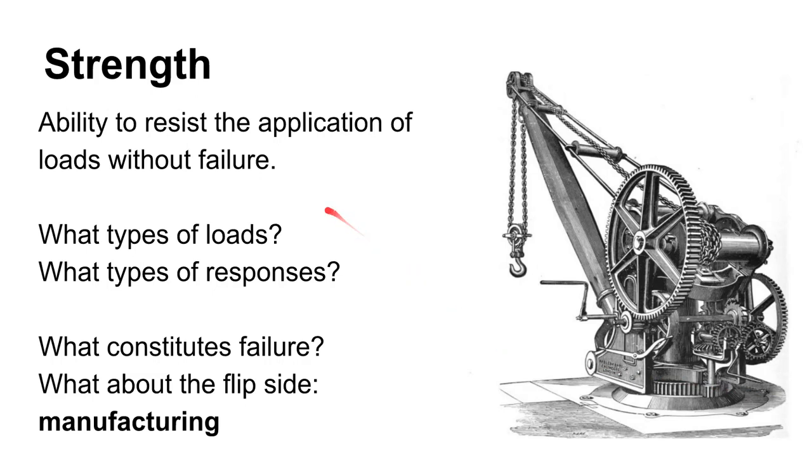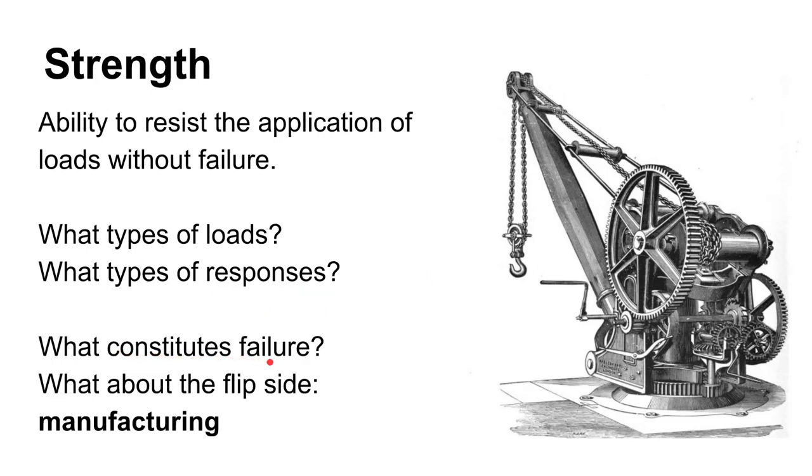So strength is the ability to resist the application of loads without failure. All right, so I guess what we have to do is figure out what these loads are, what types of loads we have, what types of responses we can have to those loads, and also what constitutes failure.